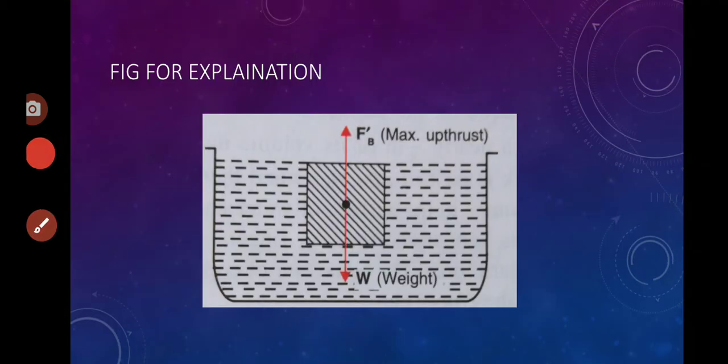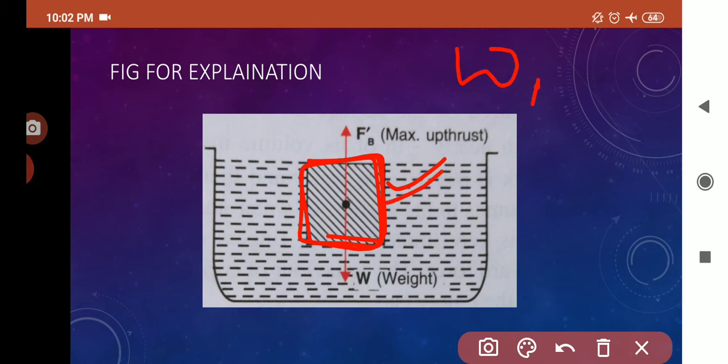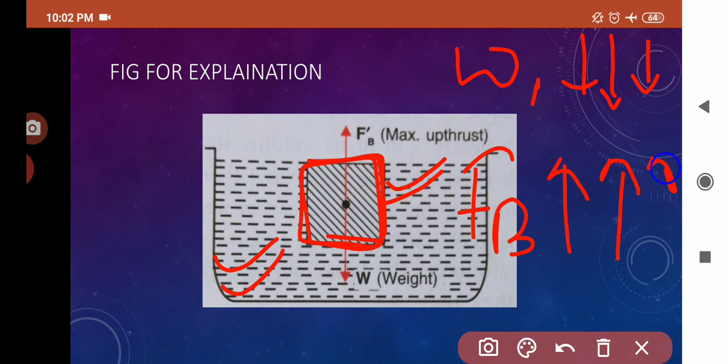Now let me explain how the object floats or sinks. This is a body inside a liquid. It will have a certain weight, due to which it will exert a downward force. And this is the liquid. We know the liquid has a property of buoyancy, therefore the liquid will exert an upward force, which is known as the buoyant force.